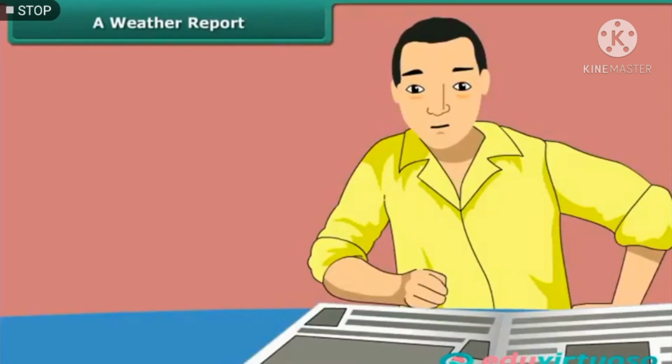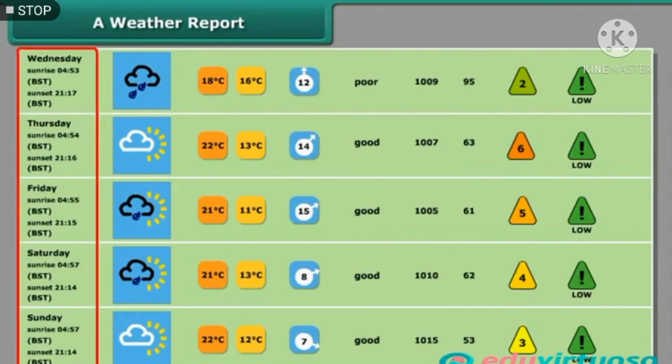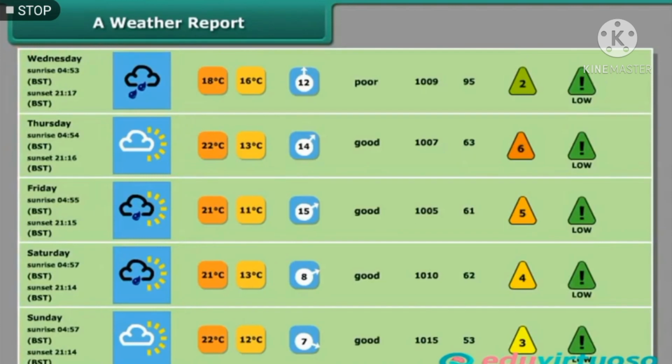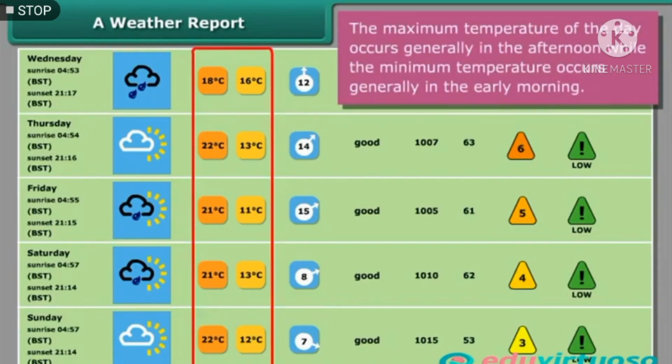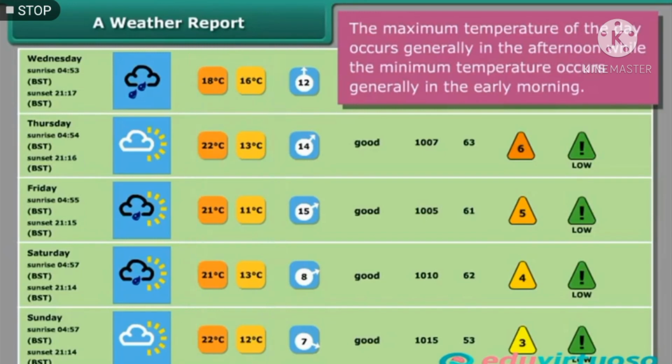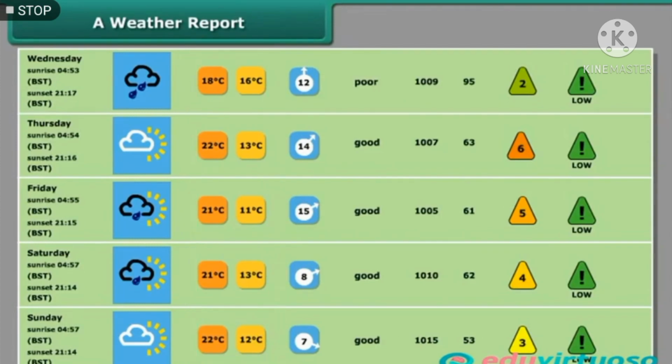Rachel is looking at a weather report in the newspaper. Here is a weather report for you. As from the report you can see, date, month and days are given in the first row of the table. In the second row, weather of the respective day is shown. In the third row, minimum and maximum temperatures of the day are shown. These minimum and maximum temperatures are recorded by special thermometers called maximum and minimum thermometers.